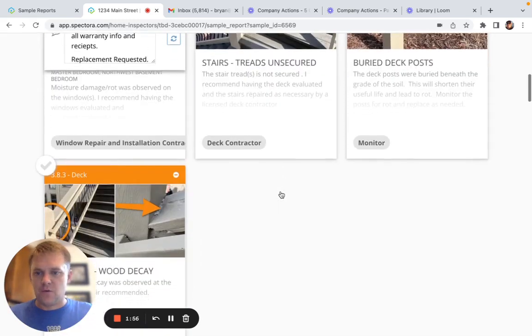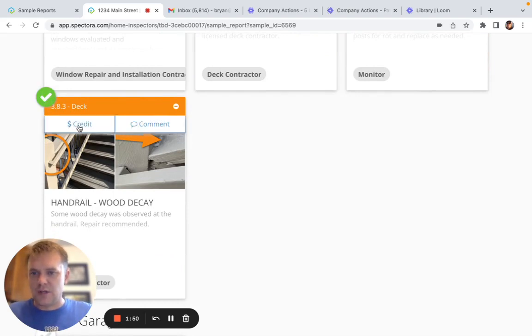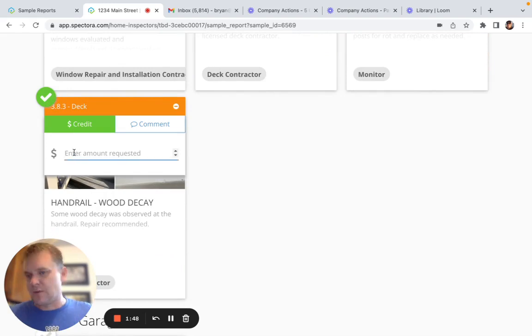Now let's say for some reason you decide you want to replace the handrail yourself, or some other reason you just want to ask for money. In this case, we're going to ask for $250, and we're going to blame that $250 on the fact that this handrail is decayed.